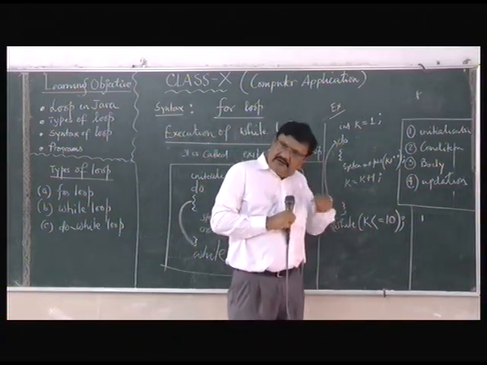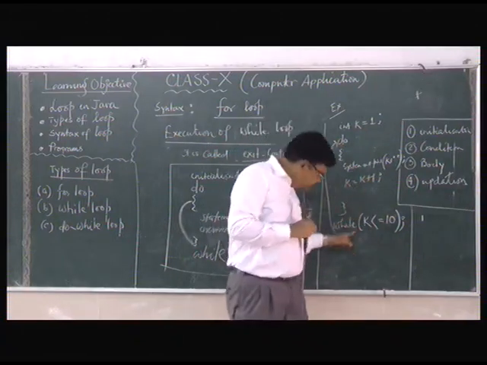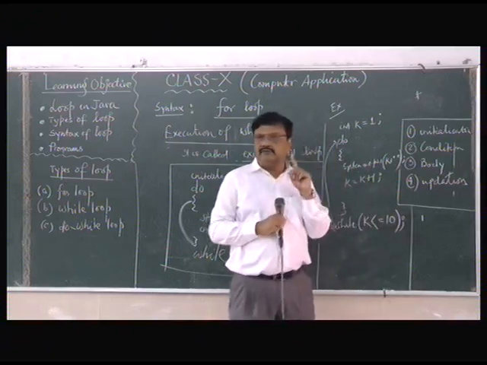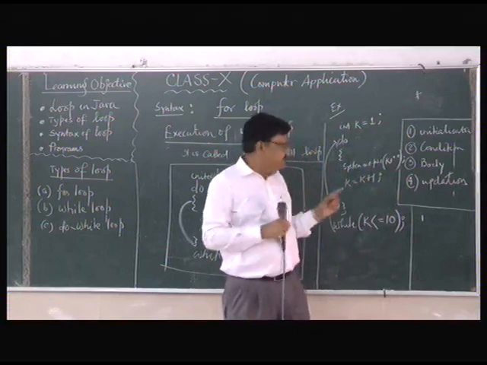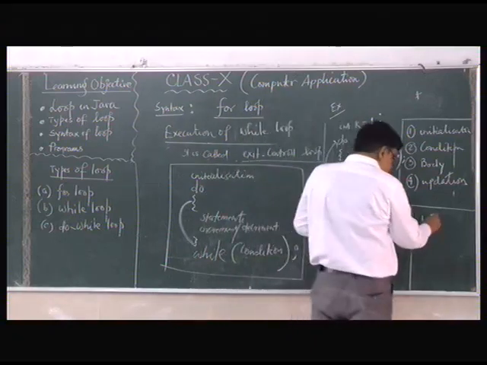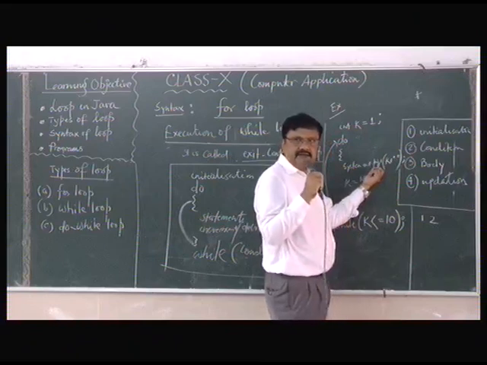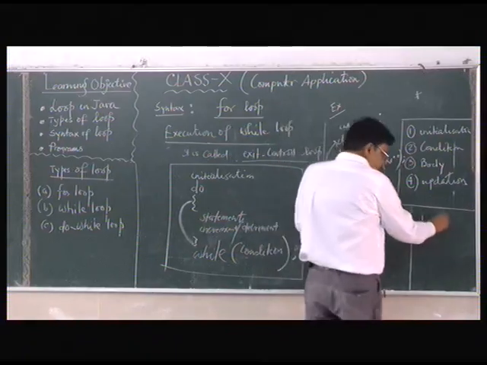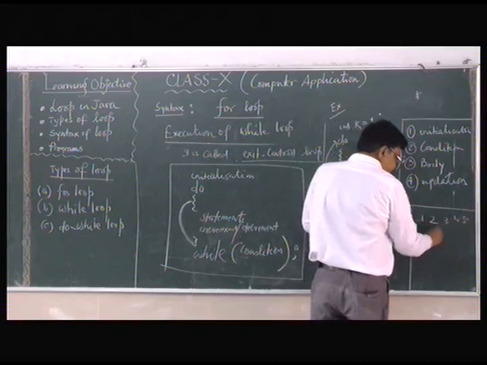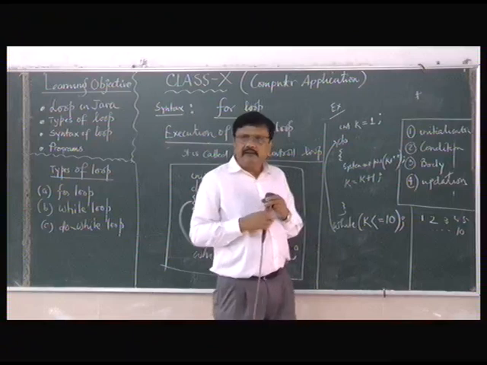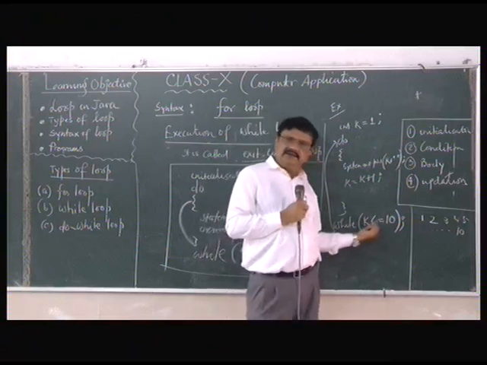When it is true, then it goes back. Otherwise it will exit the loop by printing only 1. At least it enters the loop once. Okay. Next, the value will be printed as 2. Why 2? Because I have written print statements. Clear? Then after this, 3, 4, 5, like this way, it will print up to 10. Why 10? Because the condition is given less than equal to 10.